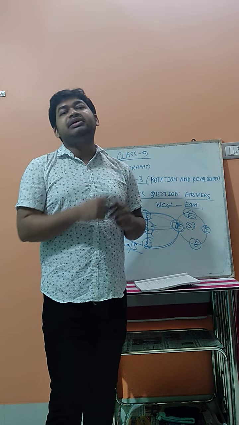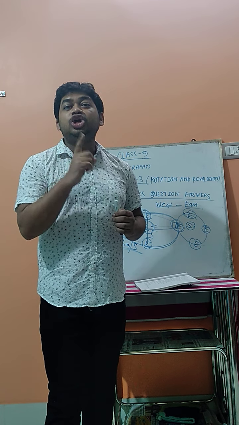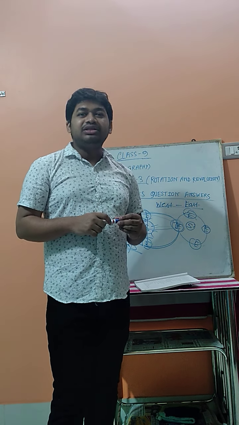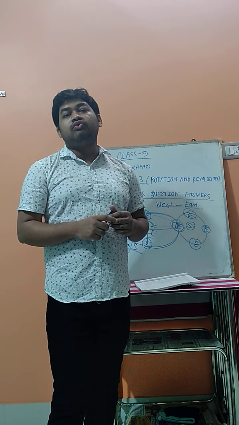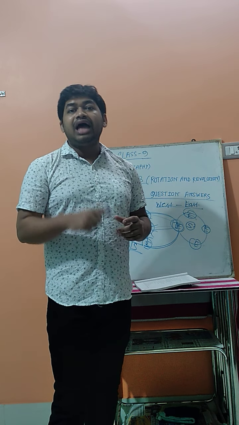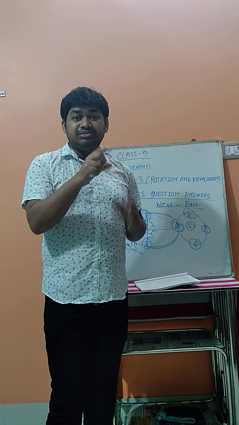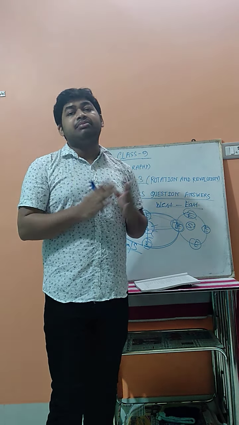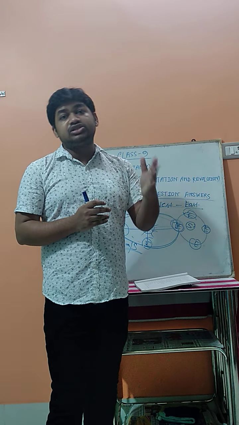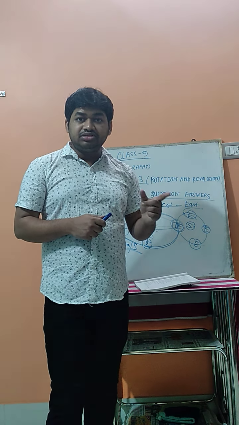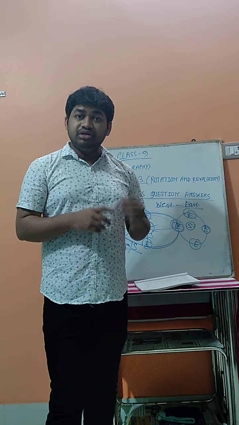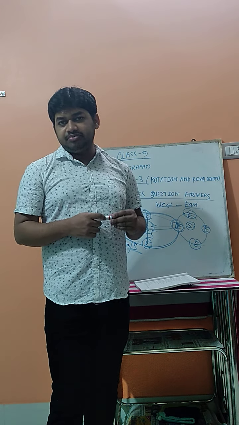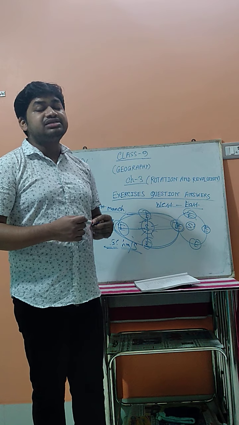This situation changes on the 22nd of December. At that time the sun rays fall over the Tropic of Capricorn, and the southern part of the earth receives a high amount of sun rays, and the daytime is longer than the night time. At the same time, the vice versa occurs in the northern hemisphere. And the second thing is the equinox.